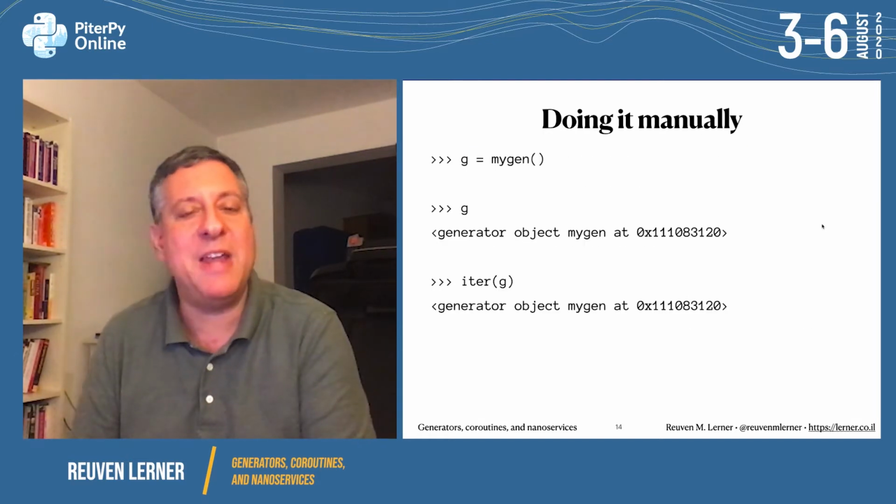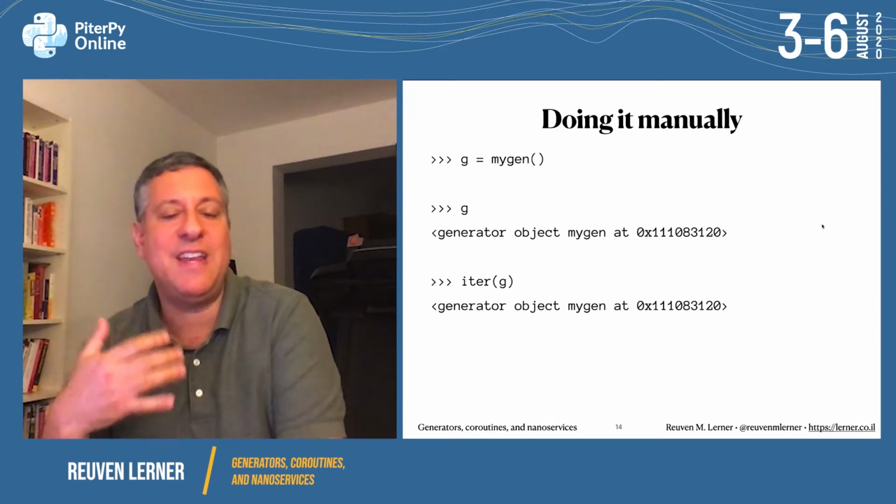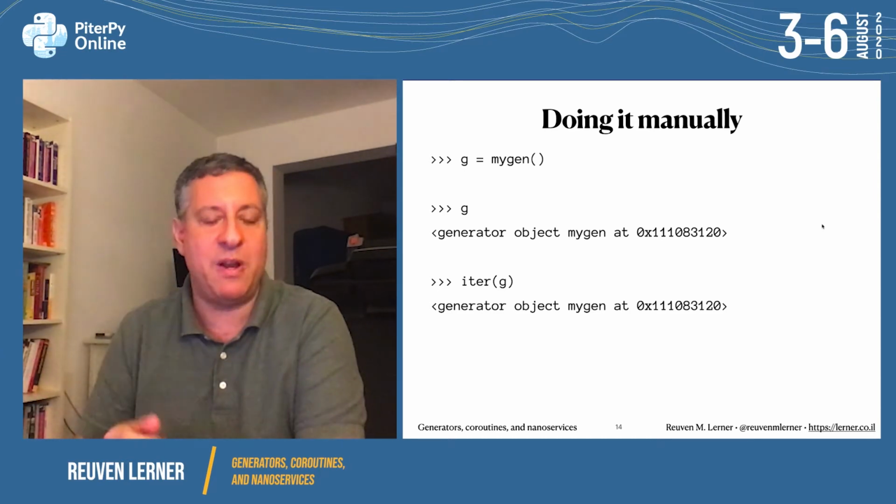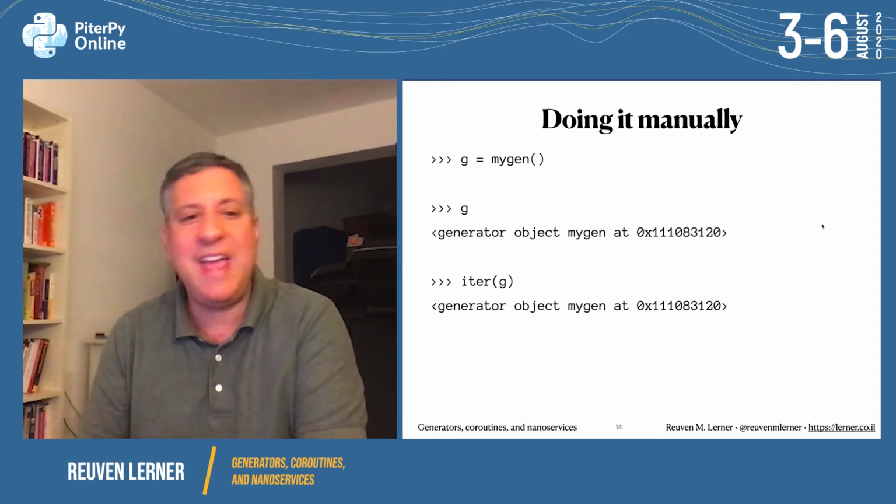What if I want to do this manually? What if I don't want the for loop to do it for me? Well, I can say g equals mygen. I've now created a generator object. And we can compare here. We can say, hey, what's g?